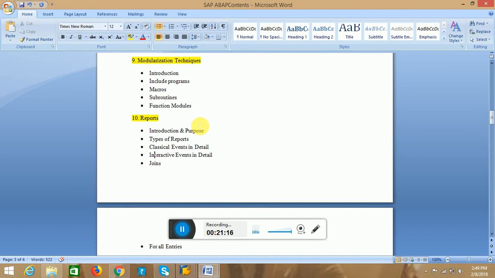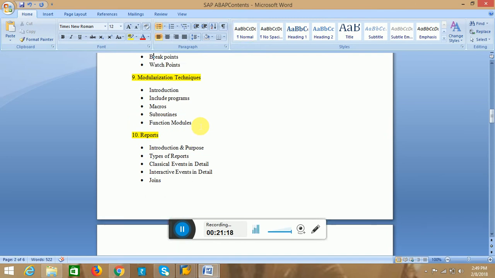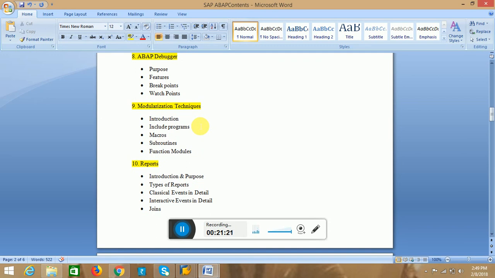Debugging is most important in our ABAP technology, because if we know debugging, then only we can quickly learn and quickly solve the issues. If we are not good at debugging, then we will never solve the issues. And this debugging happens only through breakpoints and watchpoints. After that, modularization techniques.